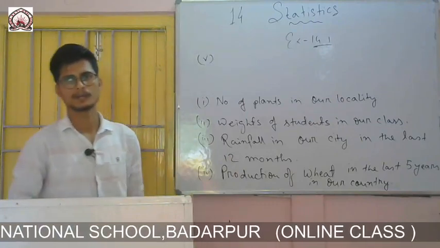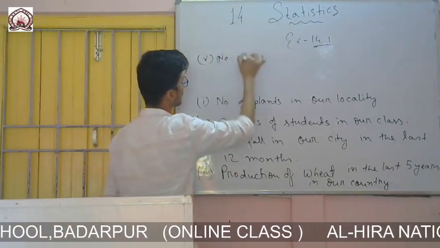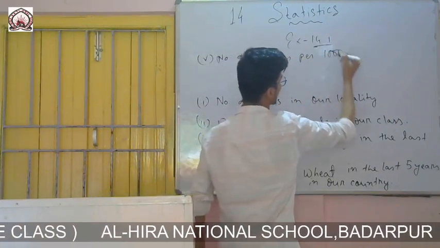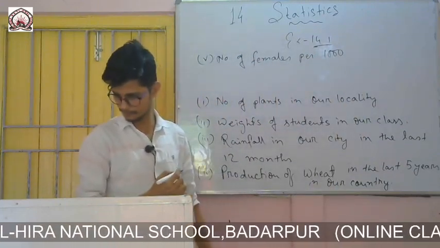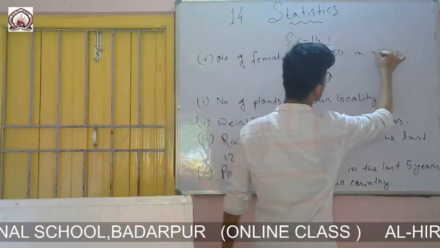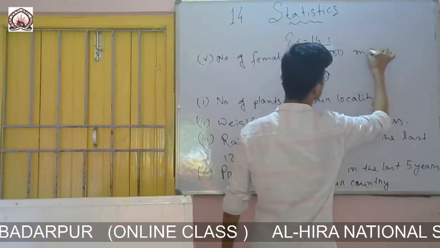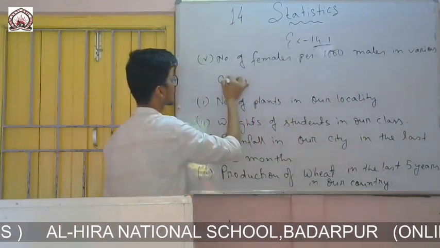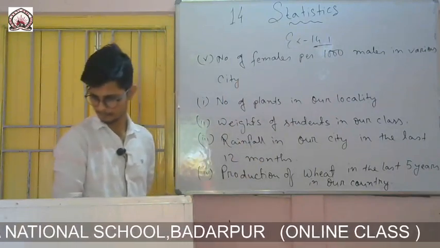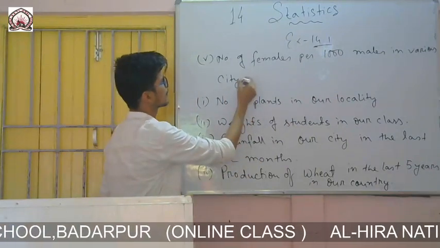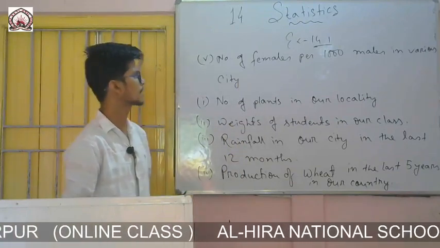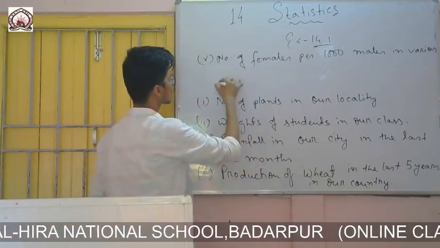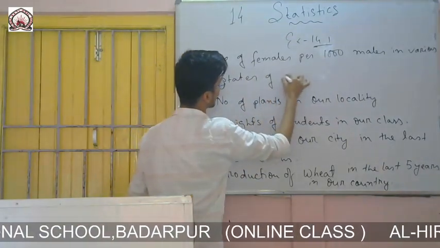Roman number 5, number of females per 1000 males in various states of our country.